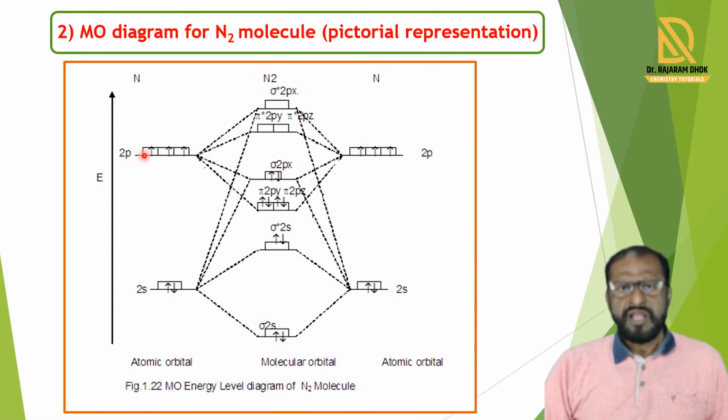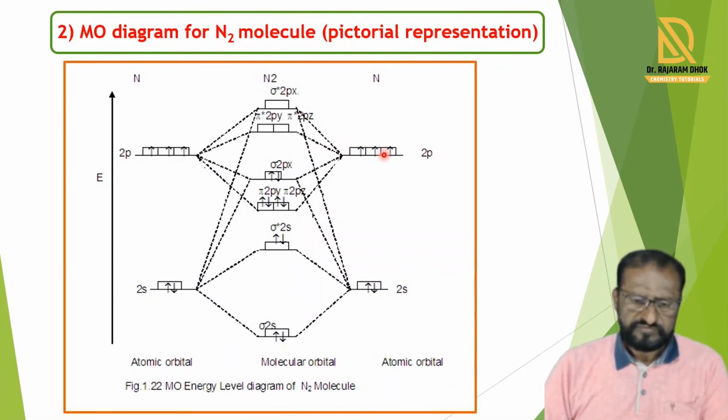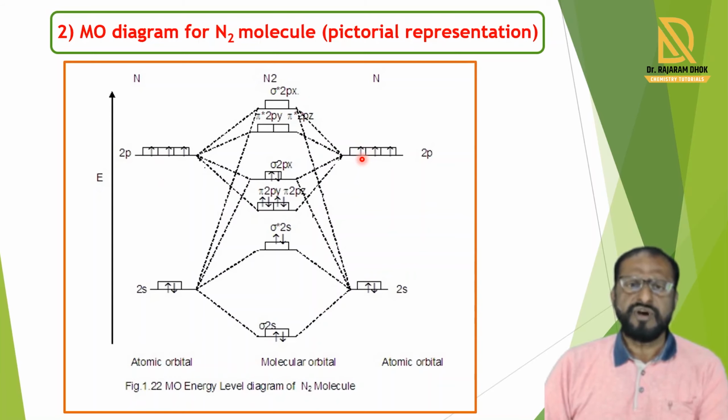Now the 2p orbitals of the first and second nitrogen combine with each other depending upon their symmetry, geometry and energy. The 2px orbitals of both nitrogens are in the axial position. They combine when wave functions are the same and the sigma 2px molecular orbital is formed.